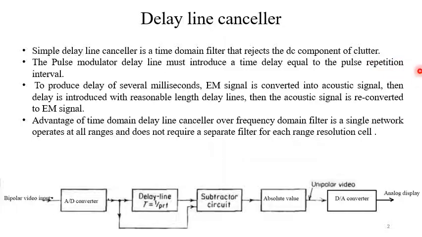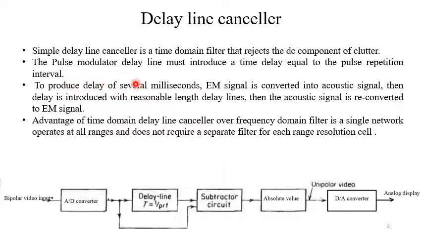A simple delay line canceller is a time domain filter that rejects the DC component of the clutter that we have already discussed in connection with pulse Doppler radar. The pulse modulated delay line must introduce a time delay equal to the pulse repetition interval. Pulse repetition interval in normal radars is of the order of a few milliseconds.